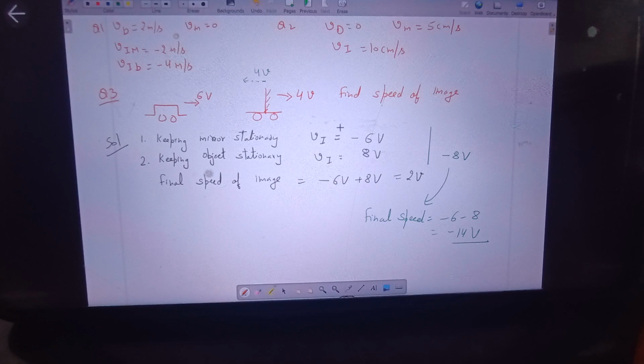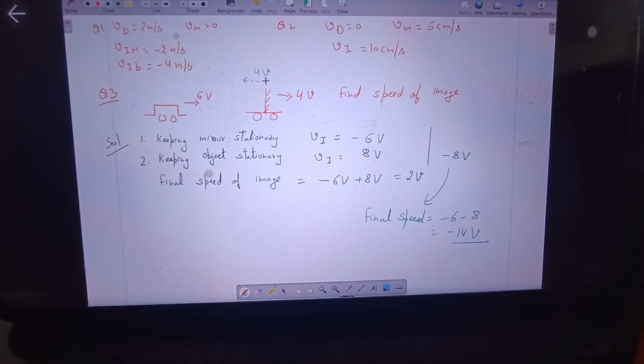Then we approached this question by assuming that we keep the mirror stationary. The speed of the image remains minus 6v because of the motion of the object. But if we keep the object stationary, the speed of the image because of the motion of the mirror now becomes minus 8v. So for the final speed of the image we have to add both the speeds. So we are adding minus 6v and minus 8v. So my answer is minus 14v. That means finally the image will be moving towards the left with the speed of 14v.